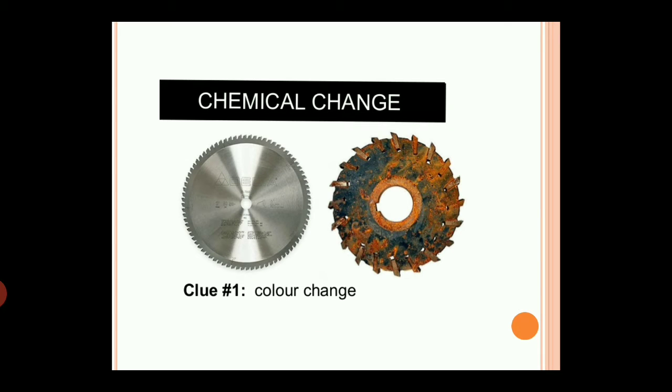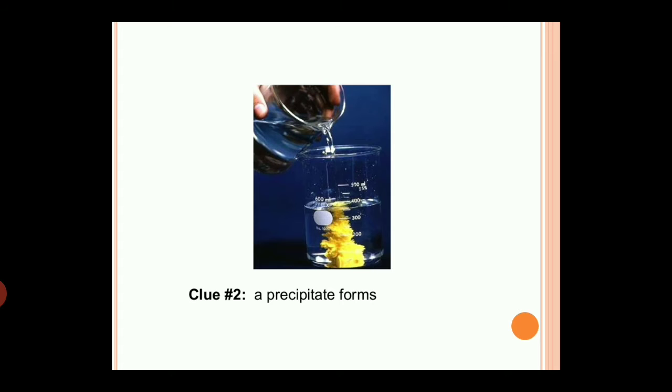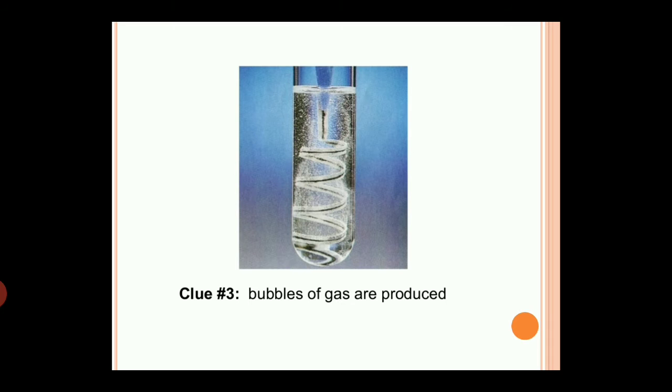Now, how will you identify a chemical change? There will be a color change in the chemical process. A precipitate will be formed. Also, bubbles of gas are produced when a chemical change occurs.